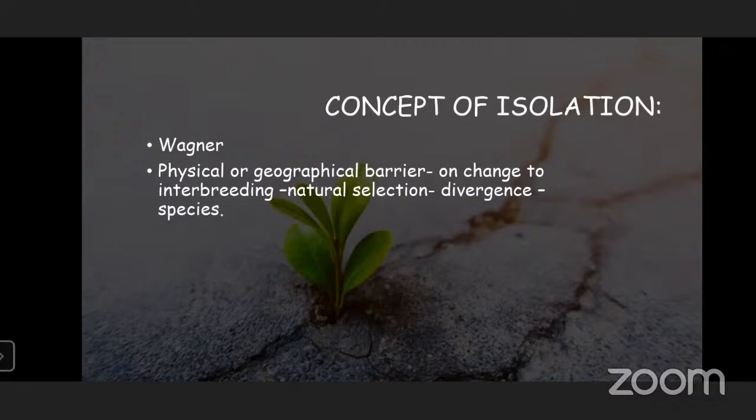So first there is geographical isolation, and then it leads to variation. Variation will lead to transformation and isolation. Physical or geographical barriers restrict the mixing of the groups, and over time nature will select, leading to divergence.